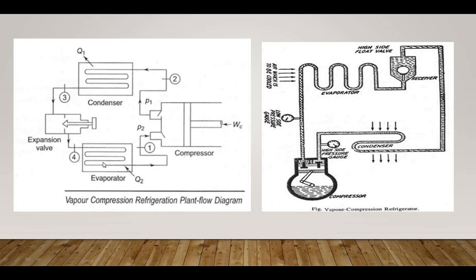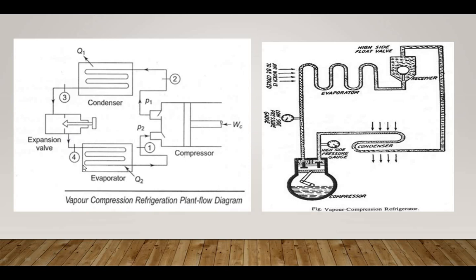through the expansion valve. So liquid refrigerant is passed to the evaporator through the expansion valve. The expansion valve reduces pressure by keeping the enthalpy constant. So pressure is reduced here. This process is called a throttling process, because enthalpy is constant here. That's why this process is called a throttling process.